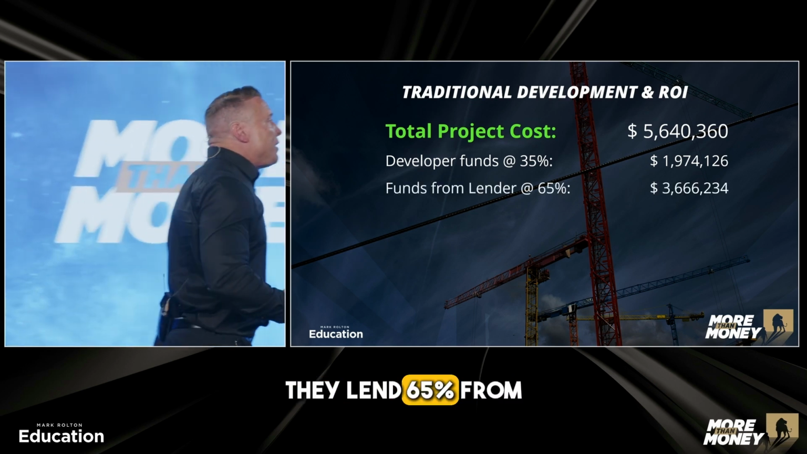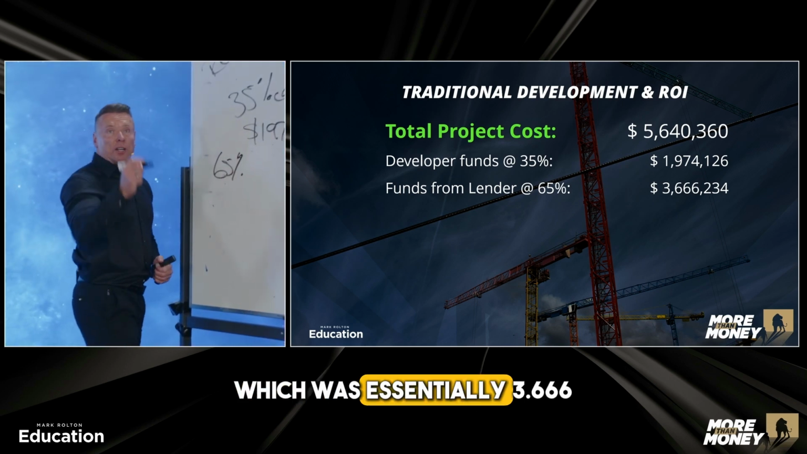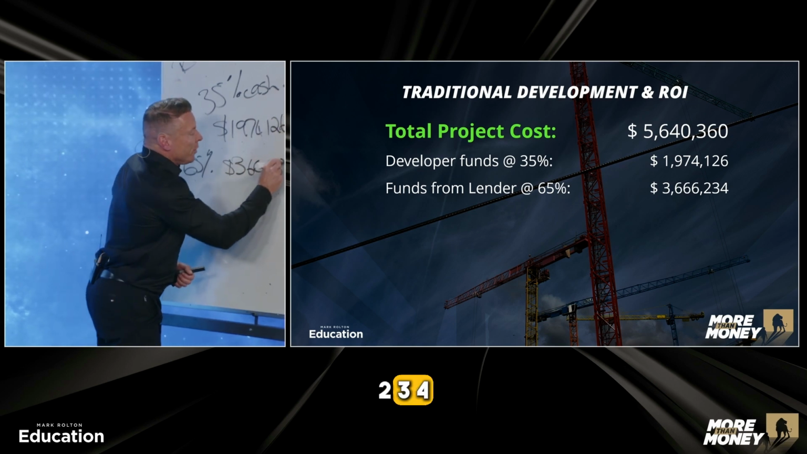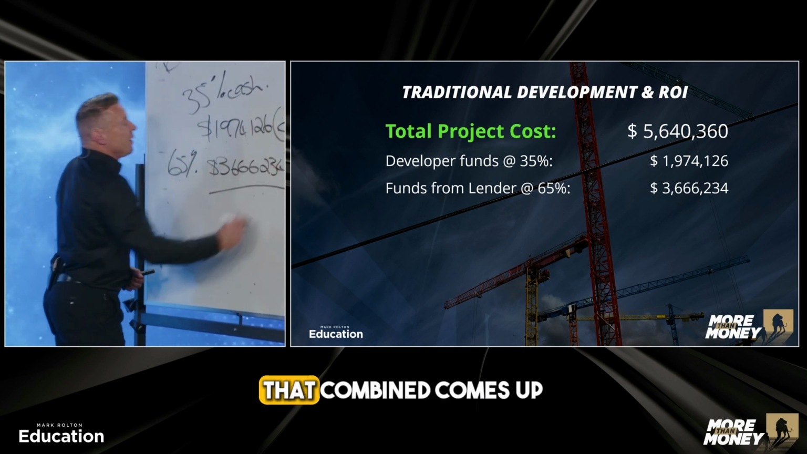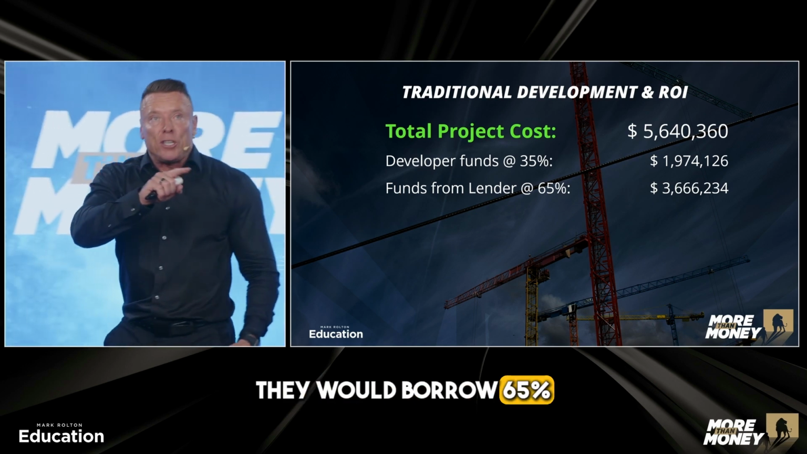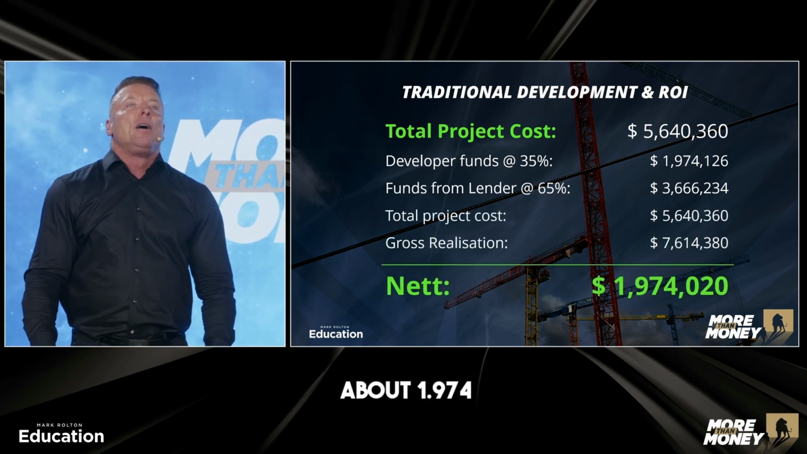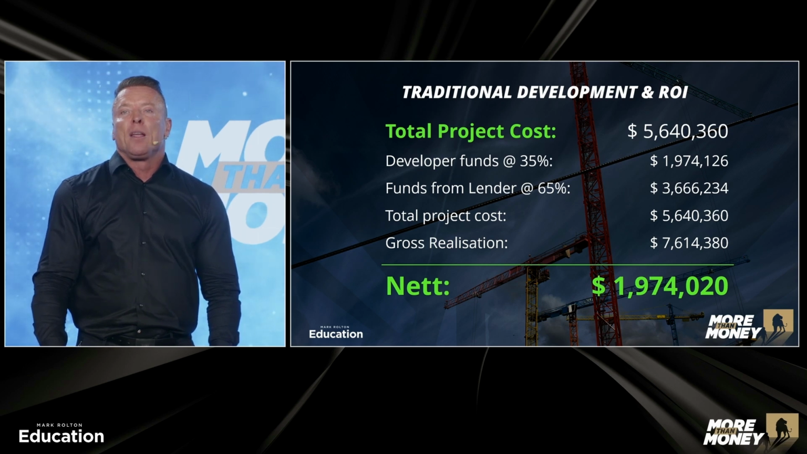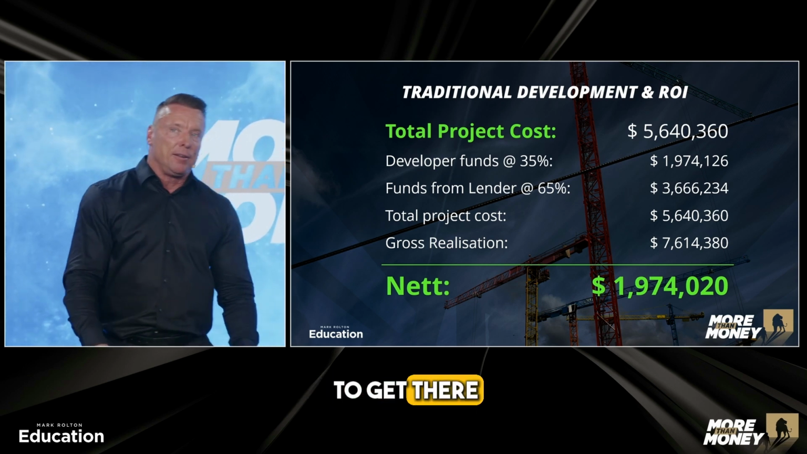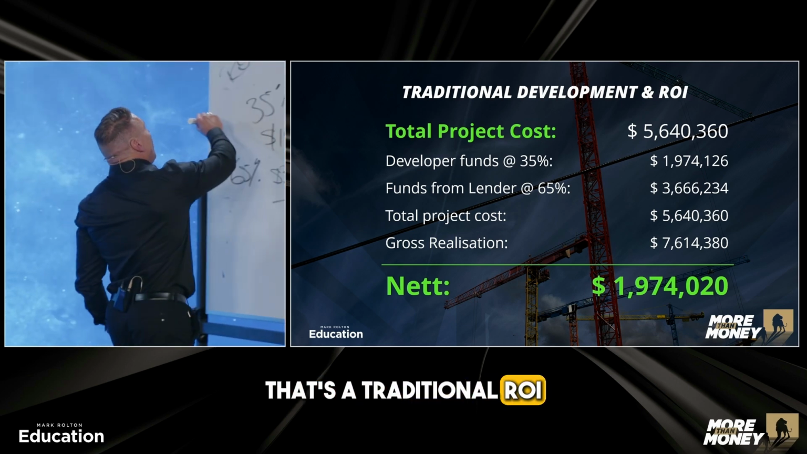They lend 65% from somebody like me, which was essentially 3.666 million, 234, right? Simple. That combined comes up to 5.64 million. They would borrow 65%, tip in 35%, and the profit would end up being around about 1.974 million. But they had to put in 1.9 million just to get there. You might go, that's a traditional ROI.